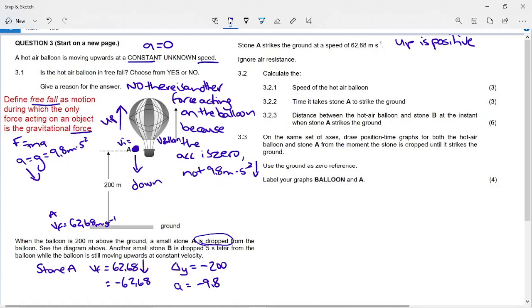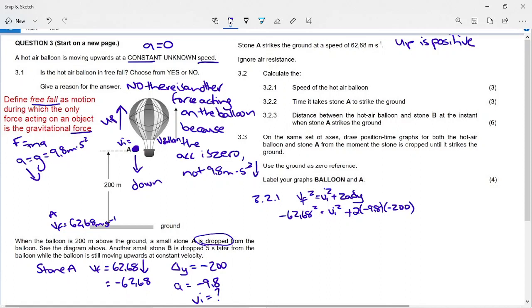We are looking for VI. We know VF, we know delta Y, we know A. So let's use VF squared equals VI squared plus 2A delta Y. Okay, and we're using stone A to find the speed of the balloon. So my final velocity, negative 62,68, squared is equal to my initial velocity squared, which is what we are looking for, plus 2 times negative 9.8 times my delta Y, which is negative 200.